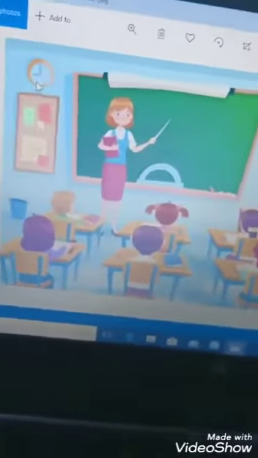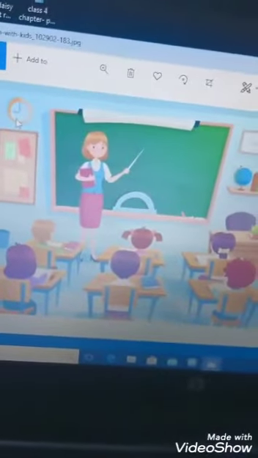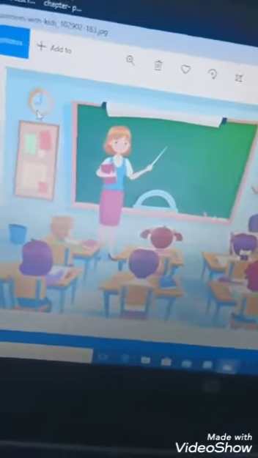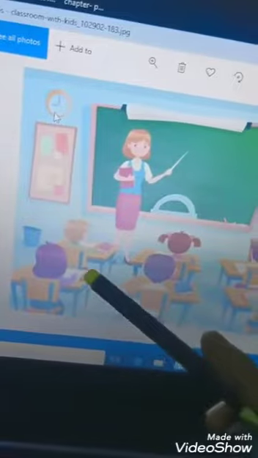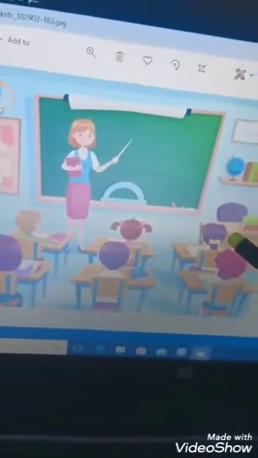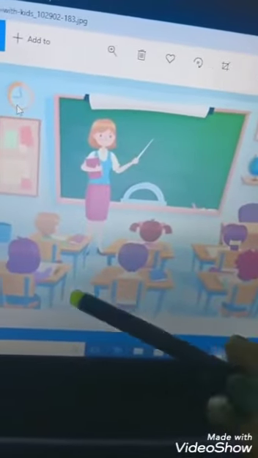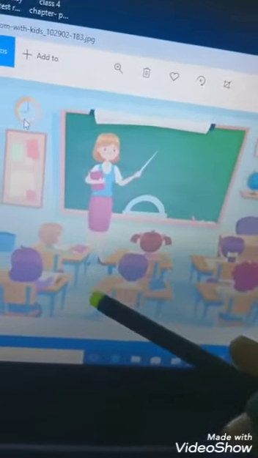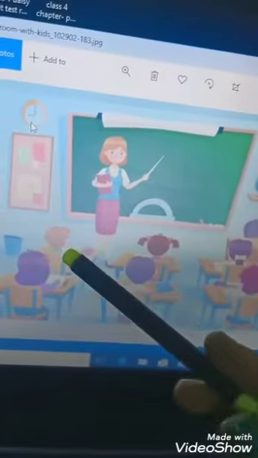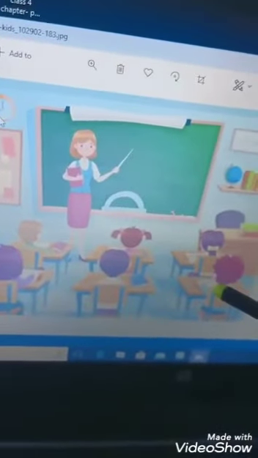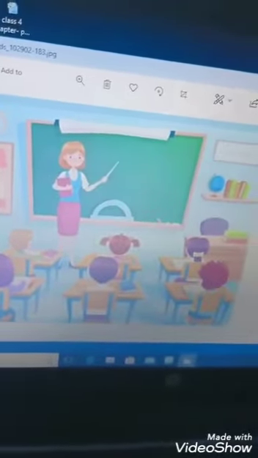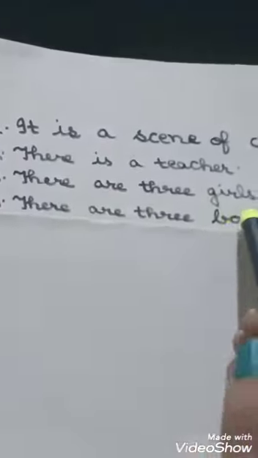Now, again observe the picture and count the girls. In this picture, there are 1, 2 and 3 girls. So we can write, there are 3 girls. After girls, count boys 1, 2 and 3. So we can write there are 3 boys. In this way we have written 4 lines.